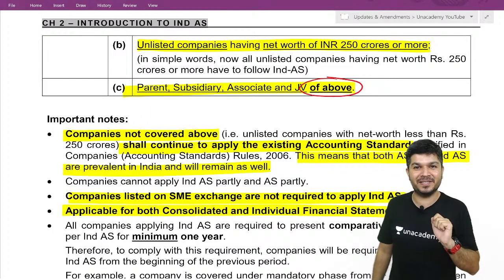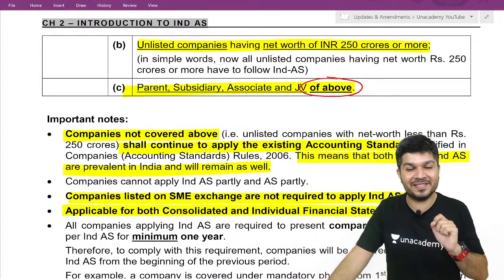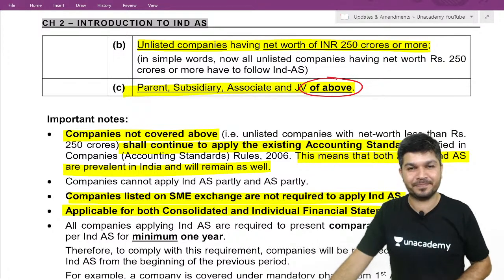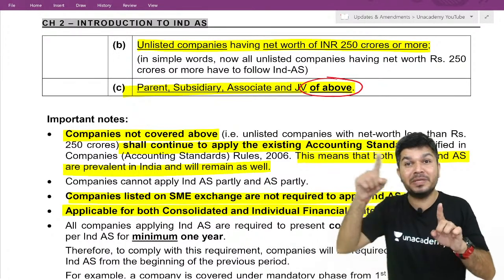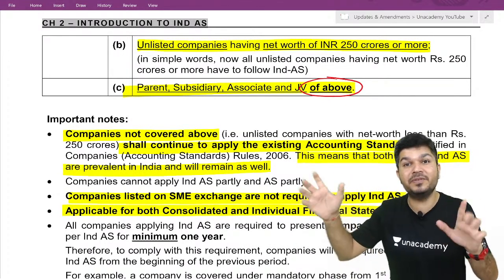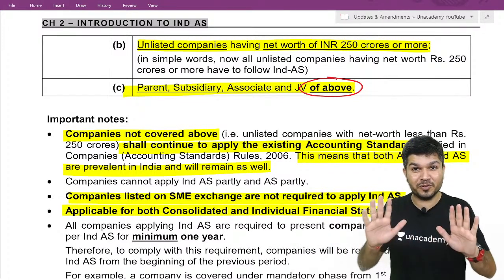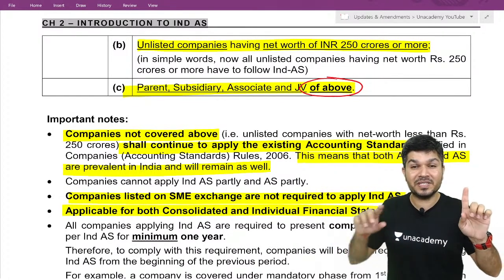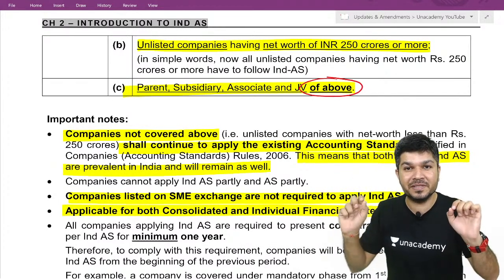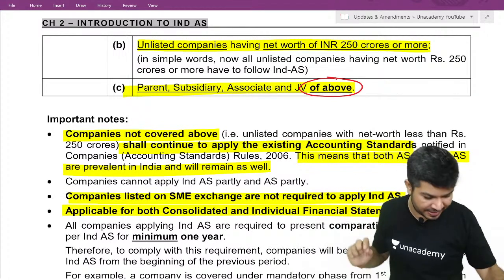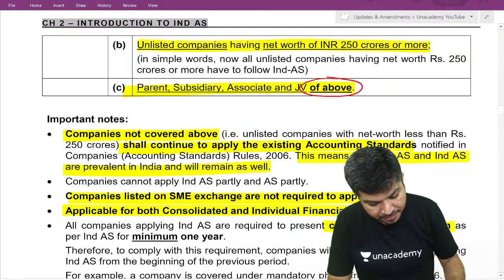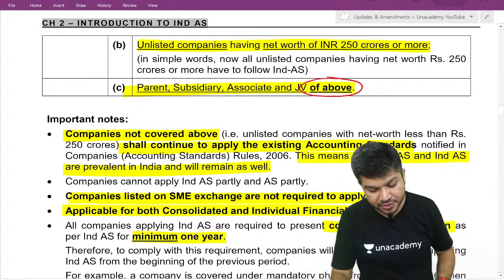So in simple words, if Ind AS is applicable to you 1/4/16 onwards, effectively I have to give previous year figures also as per Ind AS. So effectively it gets applicable from 1/4/15 only. The reason is that comparative information for minimum 1 year should be there.